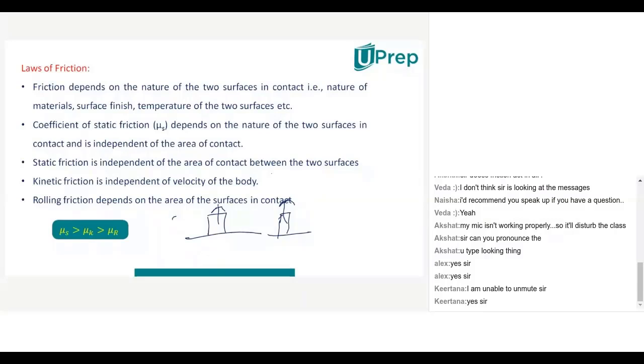Okay. Yes, sir. Okay. Now in this way, for static friction and kinetic friction and rolling friction, some laws are there and you have to remember them, and based on them few questions will be asked.